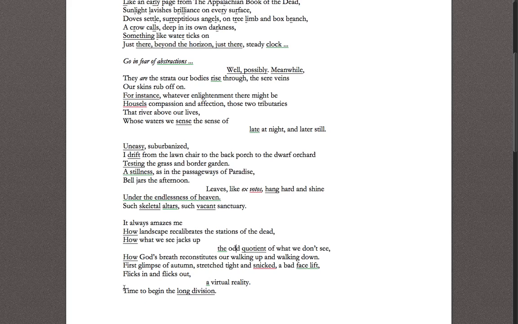And he says, "Time to begin the long division." The long division is the difference between what's seen and what's not seen. He saw it one way, and then he's recognizing that he could see it another way. So he needs to unpack what's been observed and how he's responded to this scene to make sense of what the reality is as best he can.